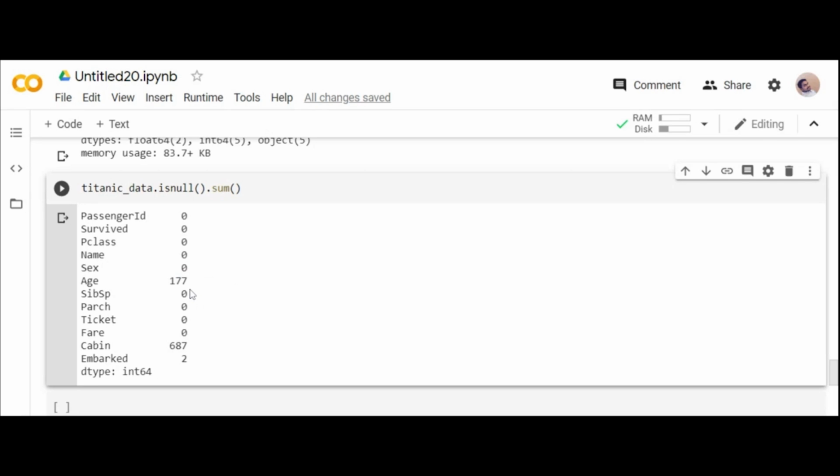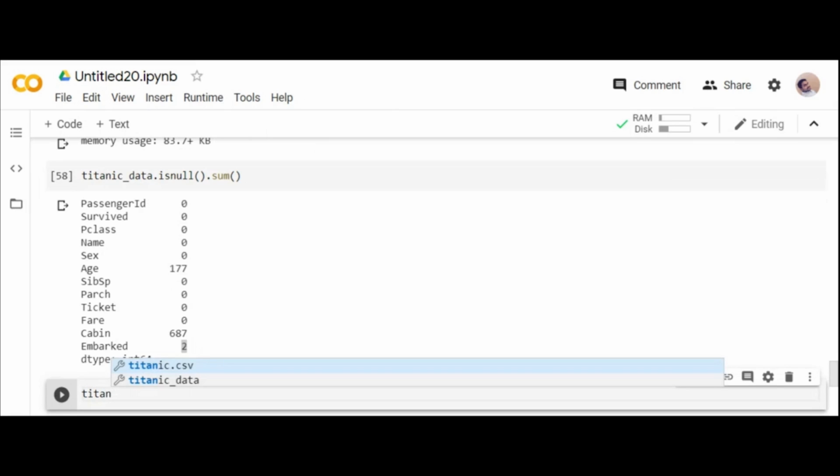See, our next target is to remove these missing values, right? You have 177 missing values in age, 687 missing values in cabin, and 2 missing values in embarked. Can you spot it? Now our target is to remove them, so that's what we should do now.